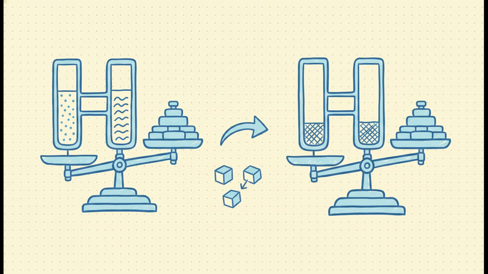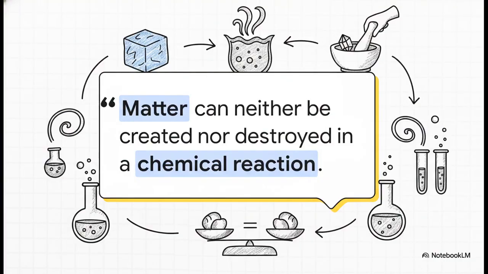The atoms had simply rearranged themselves, almost like Lego pieces snapping apart and locking into a brand new shape. No magical new Lego pieces were added to the mix, and absolutely no pieces vanished into thin air. So the crucial point here is captured perfectly in a quote by the legendary chemist Antoine Lavoisier. Matter can neither be created nor destroyed in a chemical reaction. This, my friends, is the law of conservation of mass.